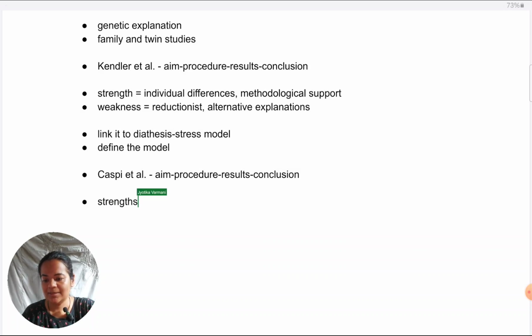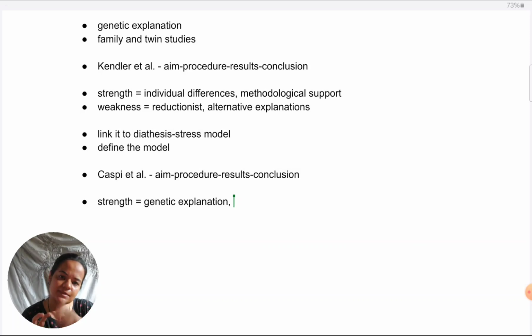Now, strengths of the diathesis stress model. One strength is it helps to understand the exact role of genes when it comes to depression. It is like a delimiting type of explanation in the sense that while Kendler et al. studies make it seem that genes are the only explanation, Caspi et al. type of studies give us a more accurate evaluation of the extent to which genes matter, not more than that. The remaining can be explained by the environment. So the explanation becomes more holistic, more explanatory. Explanatory power is greater than the ordinary genetic explanation.